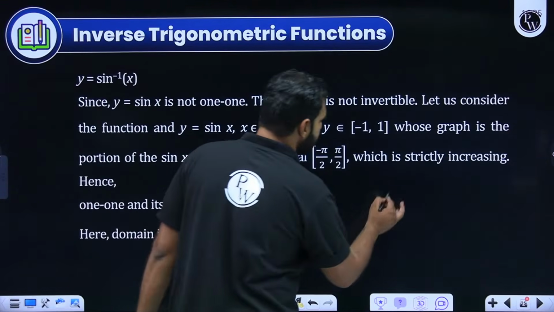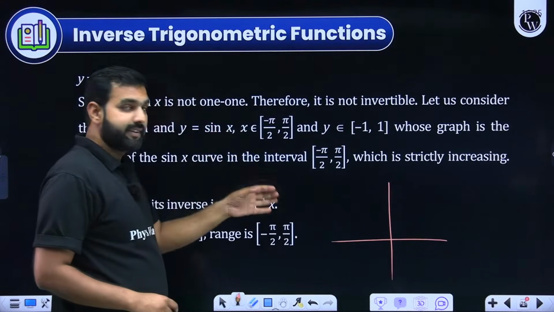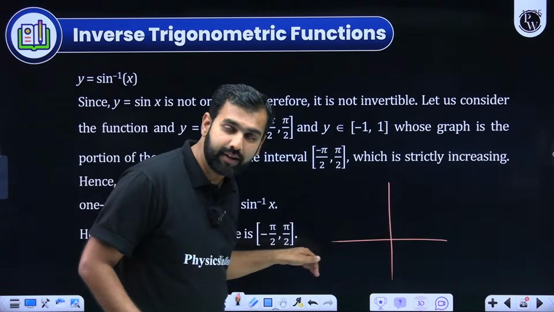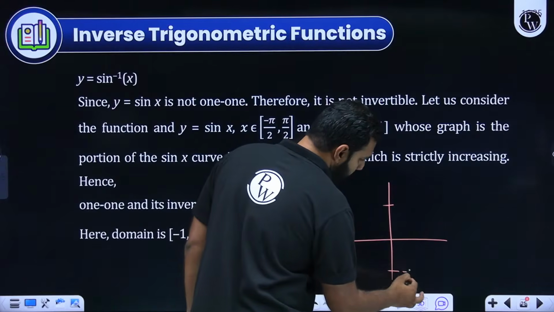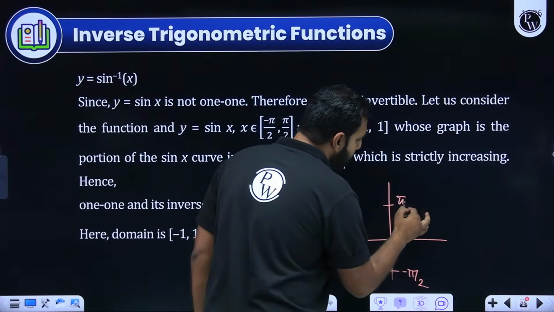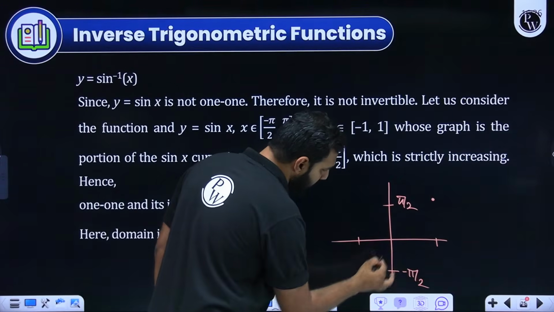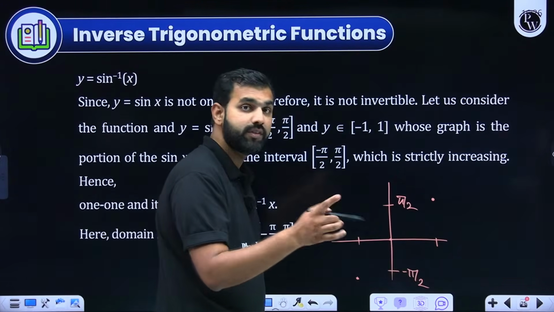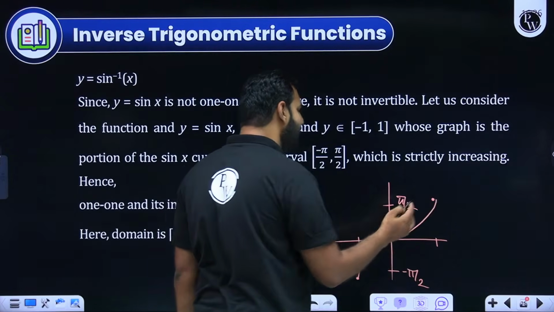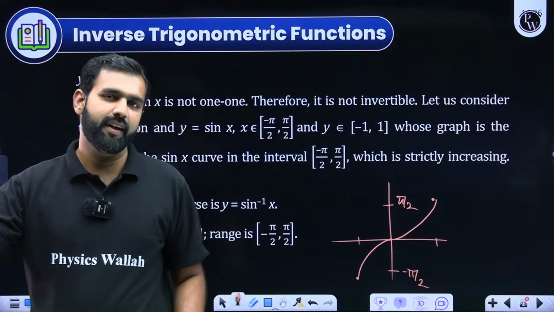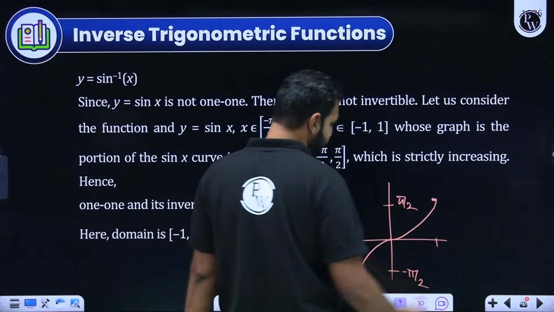Even if you forget this, how I personally remember it: angles previously used to lie on the x-axis, now they'll be lying on the y-axis. So here you get pi by 2 and minus pi by 2. I hope you're understanding it. And at minus pi by 2 it is what? Minus 1. At pi by 2 it is 1. So these are going to be the 2 points. And here at 0 it is 0. Sine inverse 0 is 0, mind you everyone. So here you see its graph going like this. Concavity you can develop by yourself, but this is how you give a generalized result. Everybody getting this? Can I move ahead from here?